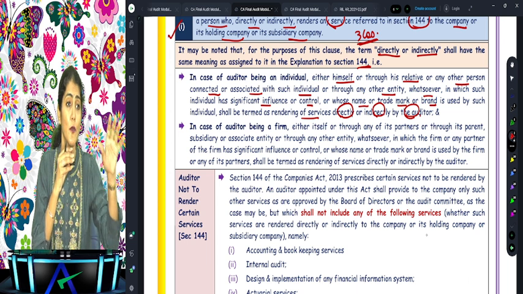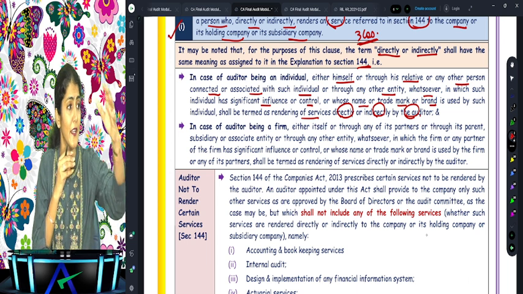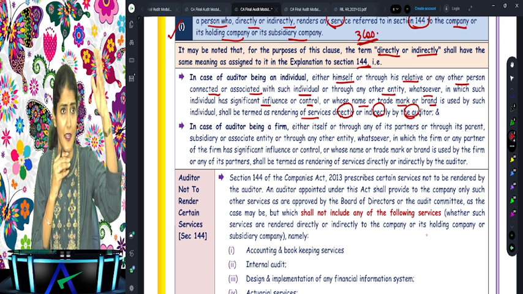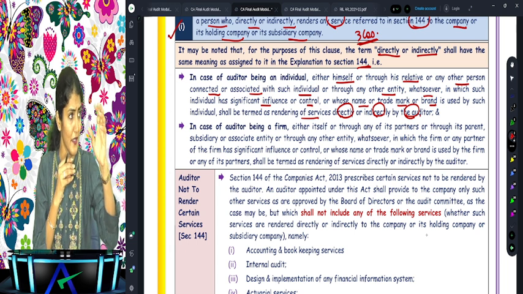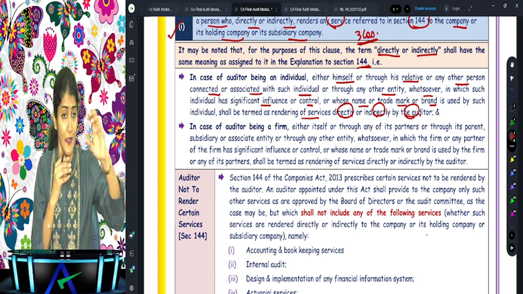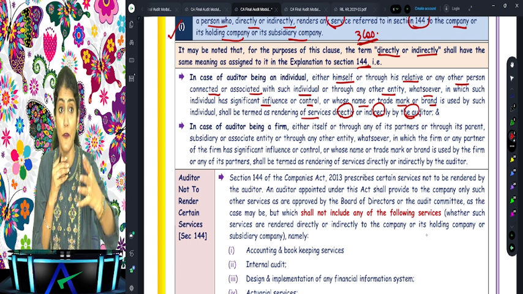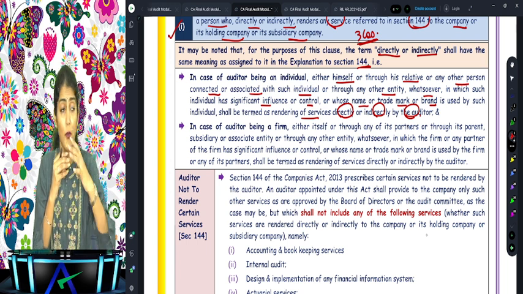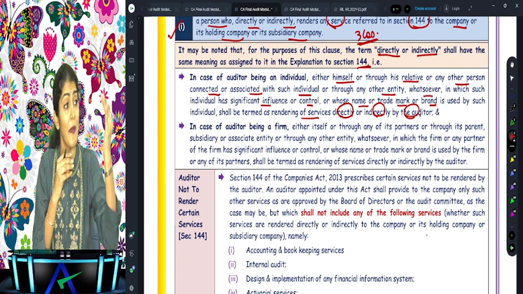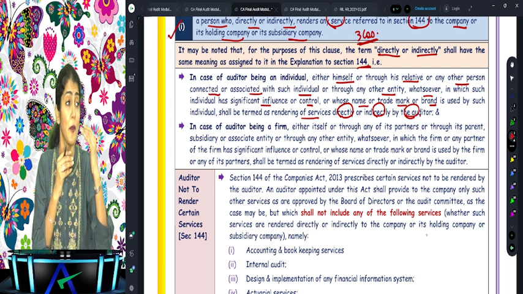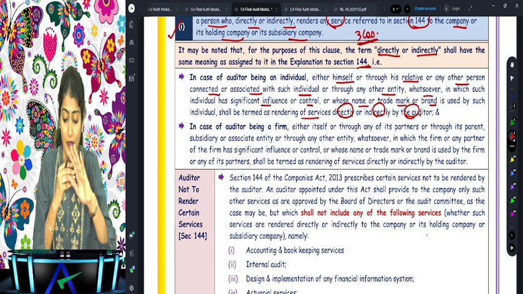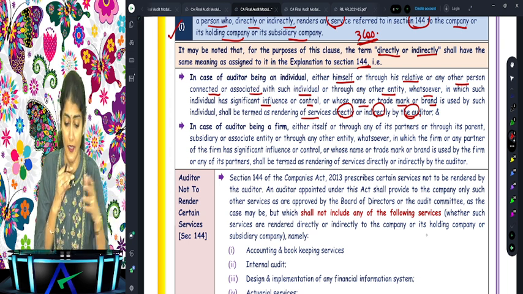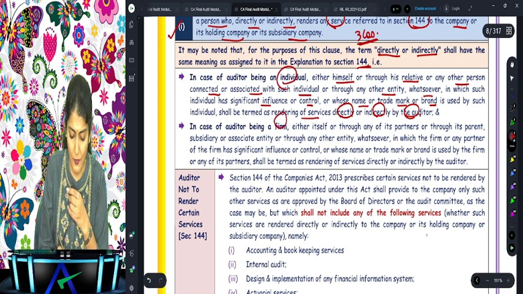Simply what they want to say is that through your affiliates, through your network, you remember affiliates and network? Right? Affiliate, we had discussed networking guidelines. Through your alliance, through your affiliates, through your network also, can you be providing these services? No. Through your management consultancy services, can you be providing these services? No. It says neither directly nor indirectly, even for the individual and even for the firm.